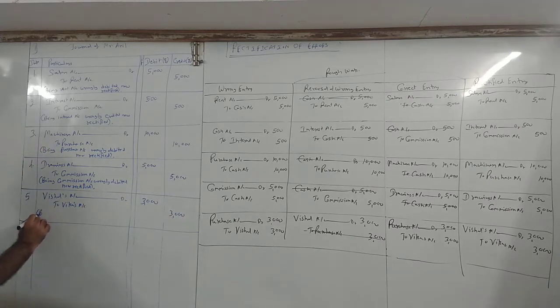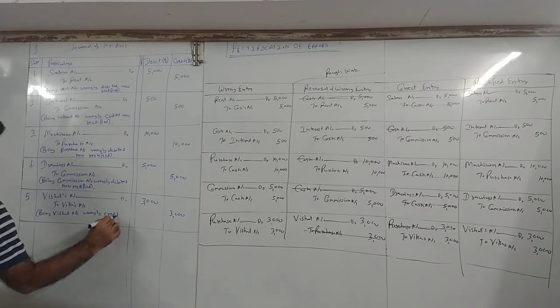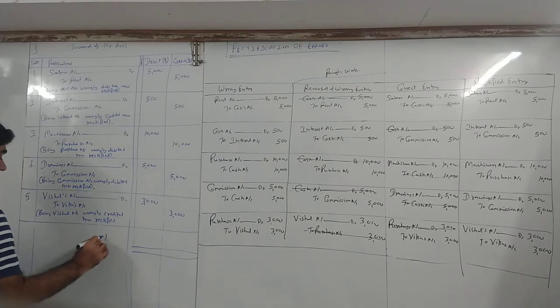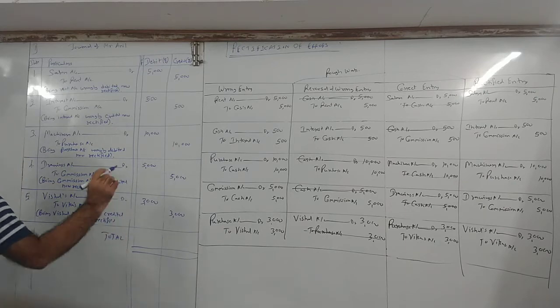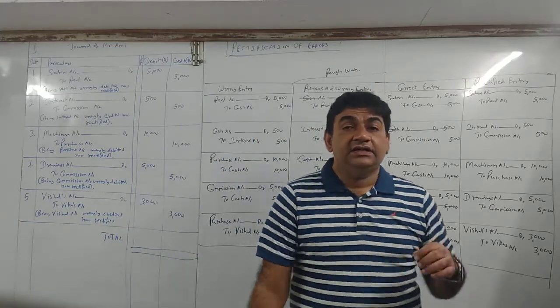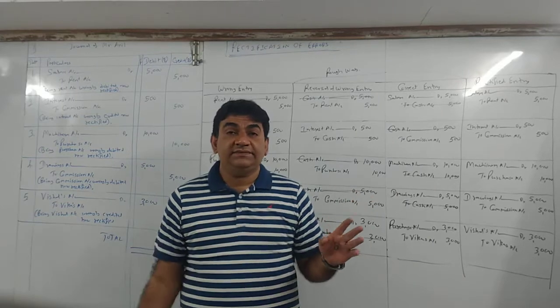Narration: being Vishal's account wrongly credited, now rectified. Okay? Being Vishal's account wrongly credited, now rectified. Getting it? So this is the way you will do rectification.